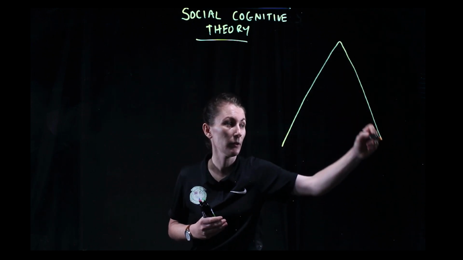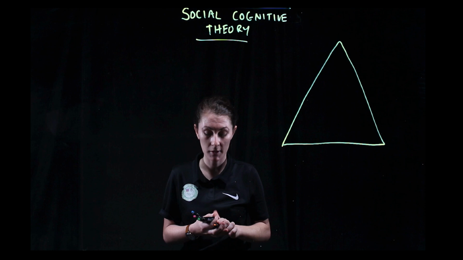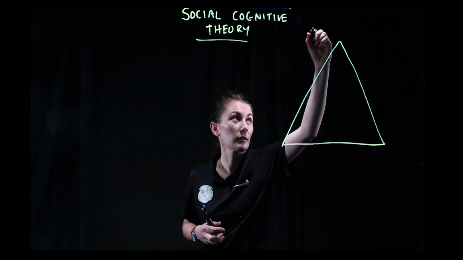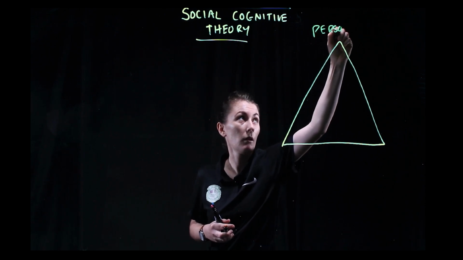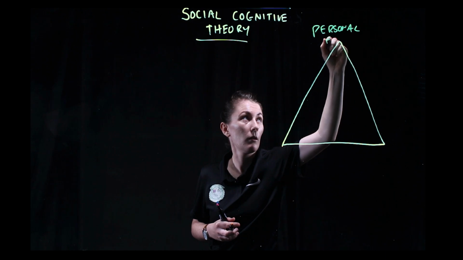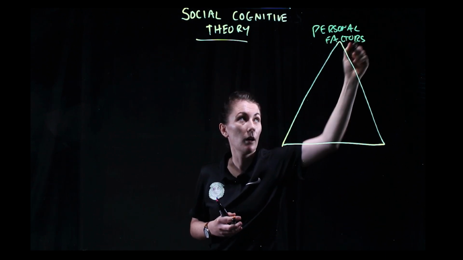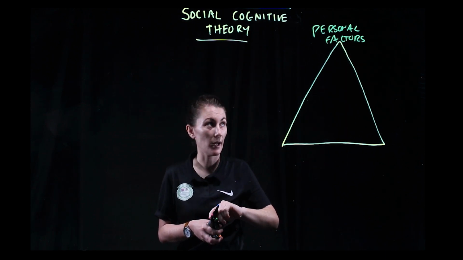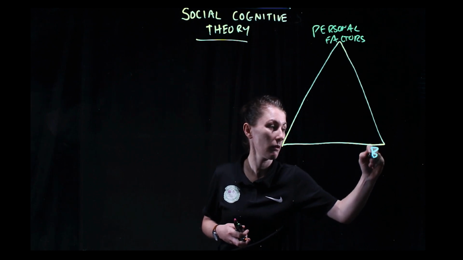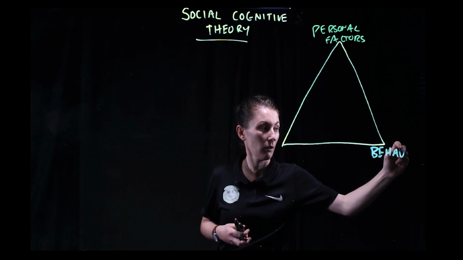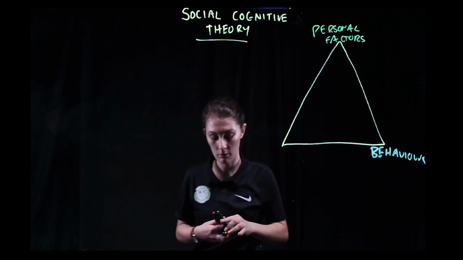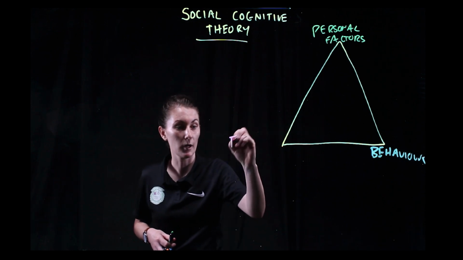Okay, so I'm just going to draw a triangle. The first aspect that we have is personal factors. Now, the second aspect we have is behaviour. And the third is the environment.